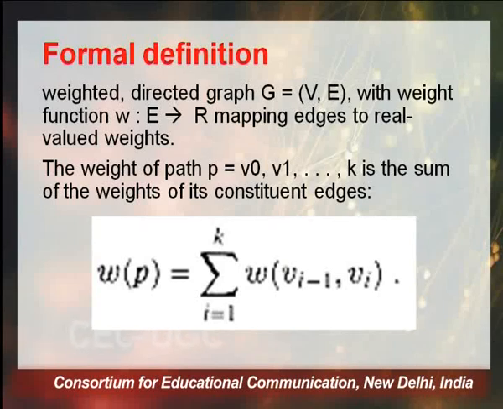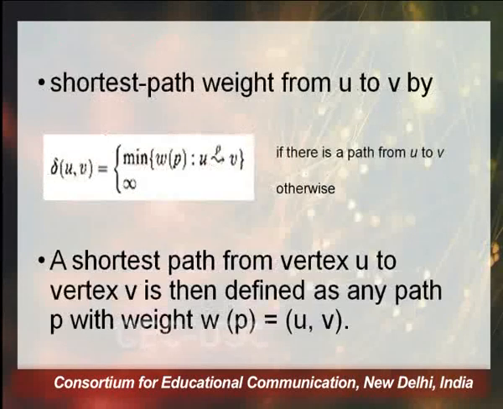The weight of the path will be the sum of the weights of its constituent edges, and this can be mathematically represented as the summation of all weights from Vi minus 1 to Vi, where i ranges from 1 to k. So for all vertices starting from V0 to Vk, the sum of weights of the constituent edges is the total weight of the path.